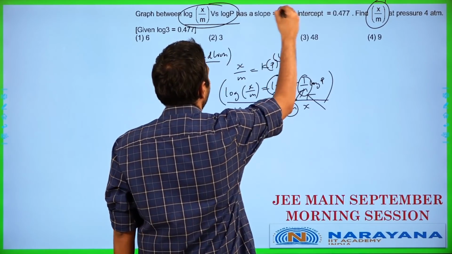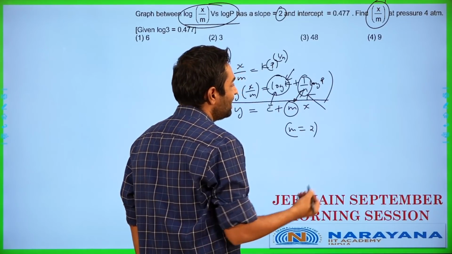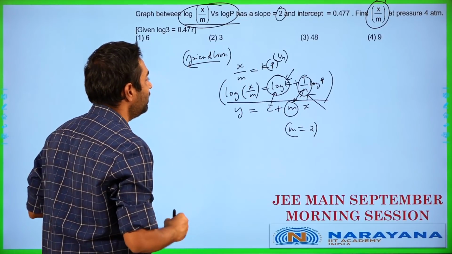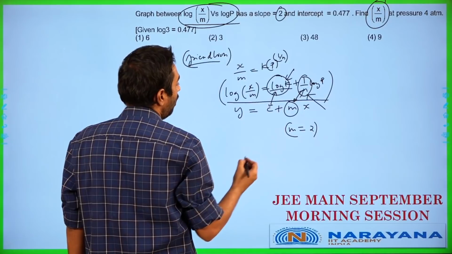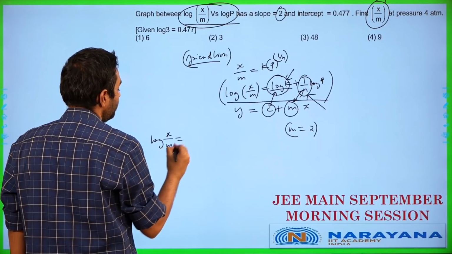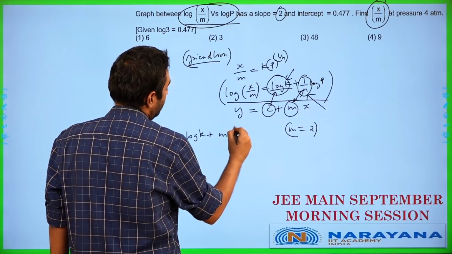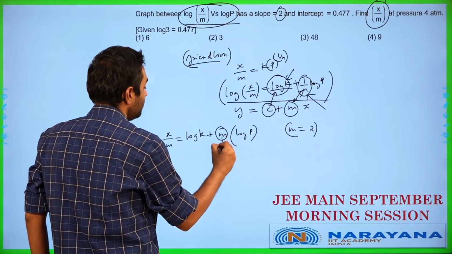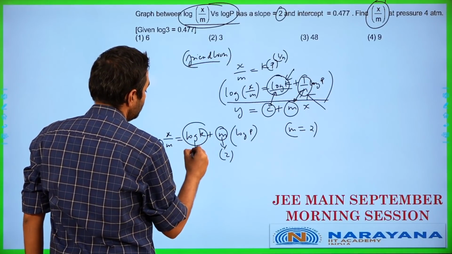It has a slope of 2. Slope is going to be 2, so the m value is 2. That means 1 by n is going to be 2 over here. This is a little bit of a tricky, weird case, but chalo, let's solve it as it is given. So log k is going to be given as c. We have log of x by m is equal to log k plus m into log of p. Slope is given as 2 and intercept is given as 0.477.